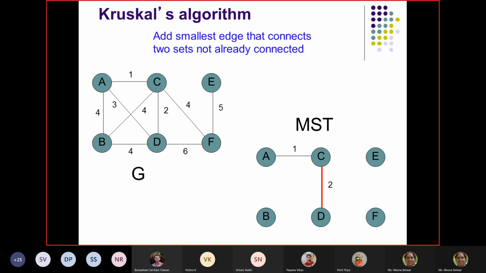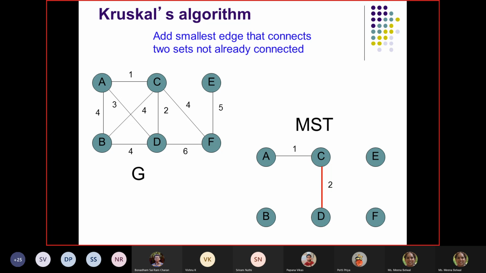Now again, typically I have to see the sorting of edges. So now when I sort the edges, I find the next edge as 3, right? But I cannot add it, because if I add 3, A and D belong to the same set. So we do not add 3, right?